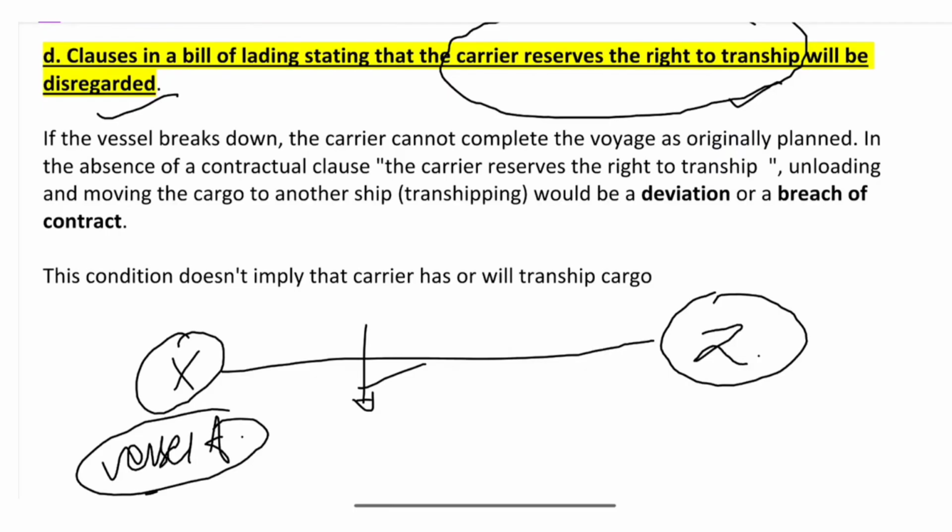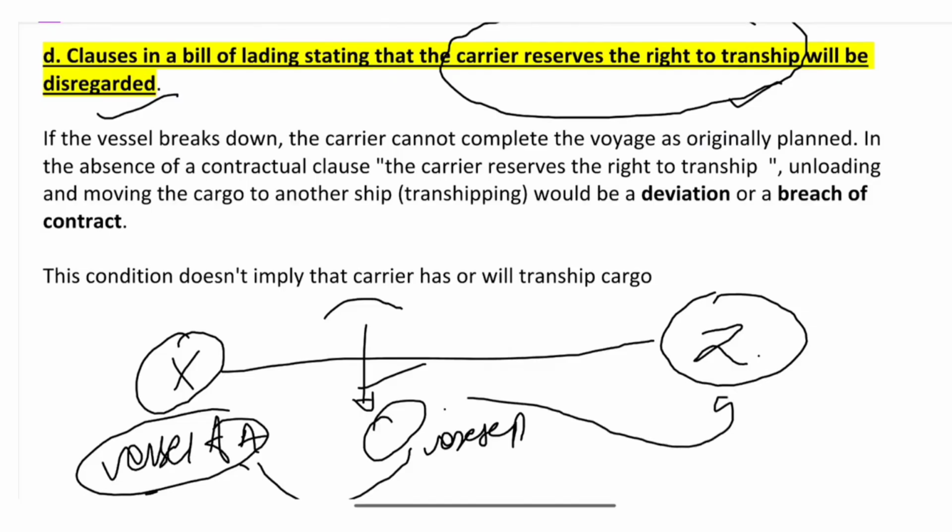In this case, the carrier will not have any other option except transshipment. So at this point, goods will be unloaded from vessel A to vessel B, so that the goods can be delivered at the destination port. This is the main reason why it is mentioned.